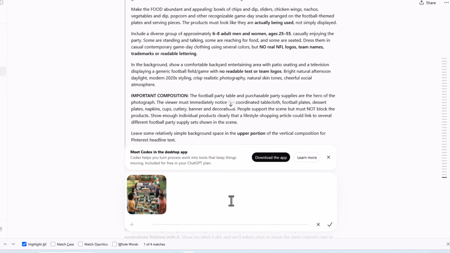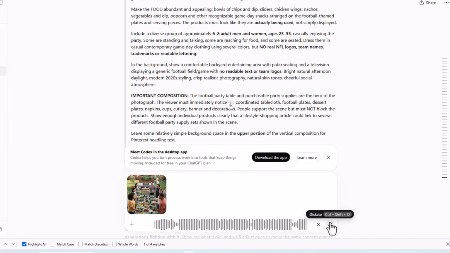Hey Herman, this is probably one of the better of the three photos. I'm not sure why the couch is facing people instead of facing the TV, and we need that TV to be huge. So it needs to be like a 75-inch TV, or it could be one of those big ones that blow up in the backyard. I really love those, and I think I show them a lot because my son has one, and they're just really cool to have out in the yard. So maybe if we can just change this a little bit and have the TV be bigger and the couch facing the other direction, it would be great.